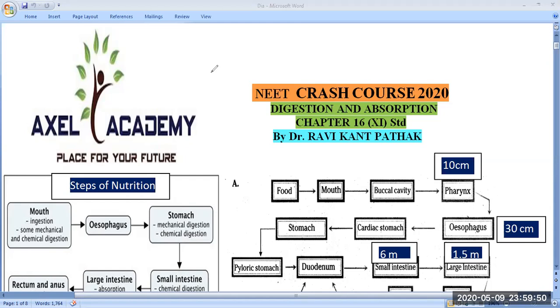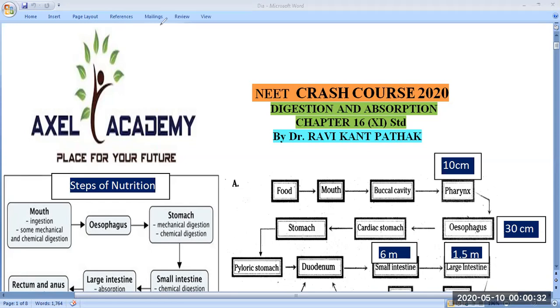So what is the definition of digestion? The process of conversion of complex food substances into simple absorbable form is called digestion. You know very well digestion is a catabolic process. So the process of conversion of complex food substances into simple absorbable form is known as digestion. And digestion is of two different types, that means you can say extracellular as well as intracellular.